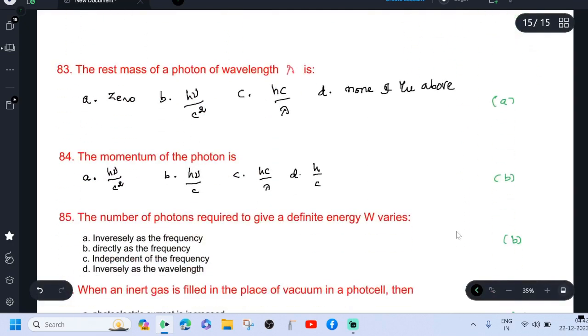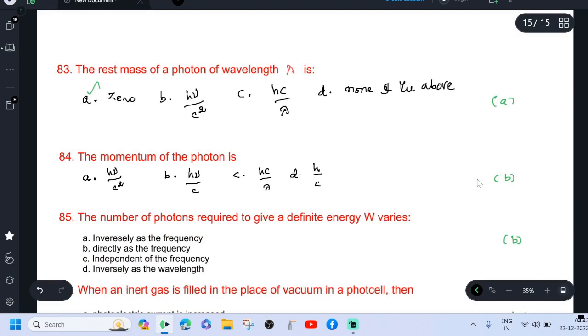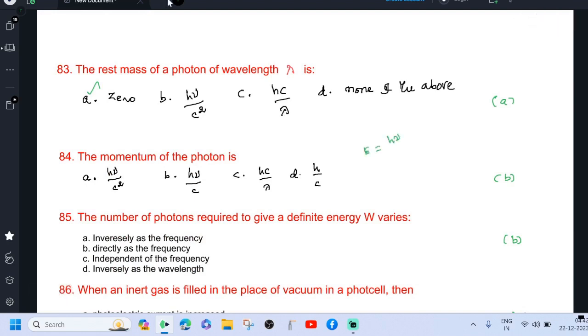The momentum of the photon of wavelength lambda is h nu by c. You know that E equal to h nu, then E equal to mc square, which is mc into c. Mass into velocity is our momentum, p. So pc equal to h nu, because both of them are energy. Then p equal to h nu by c. So option B is correct.